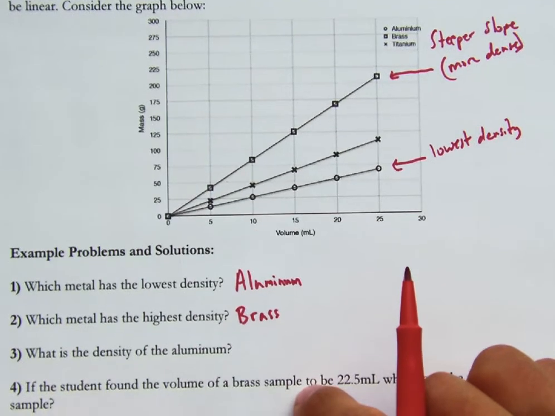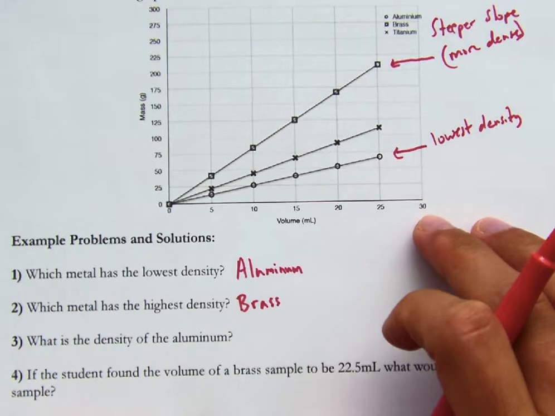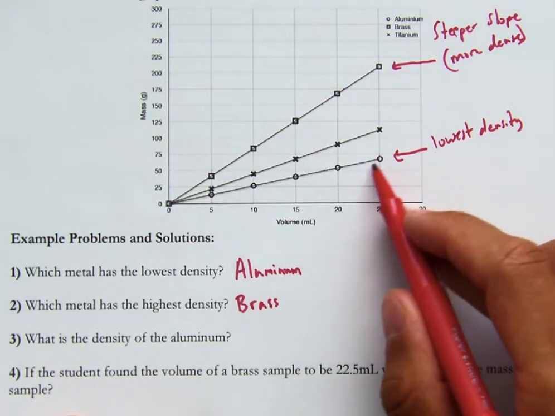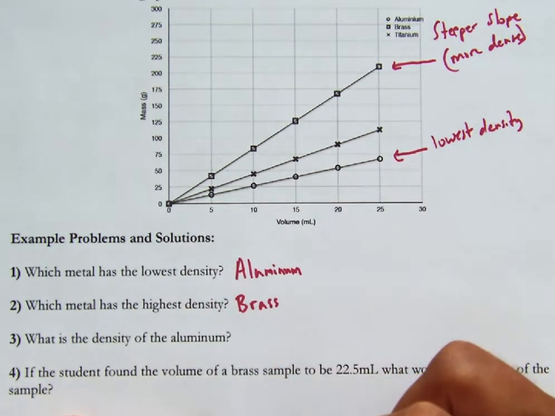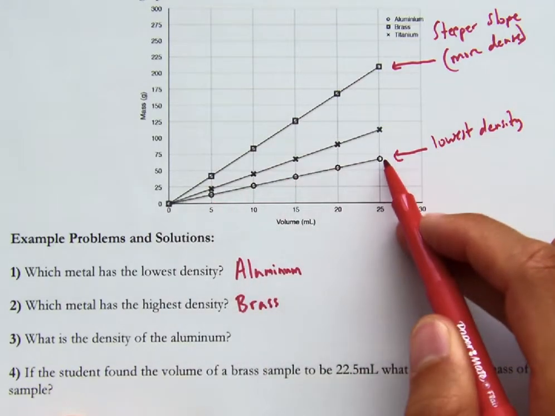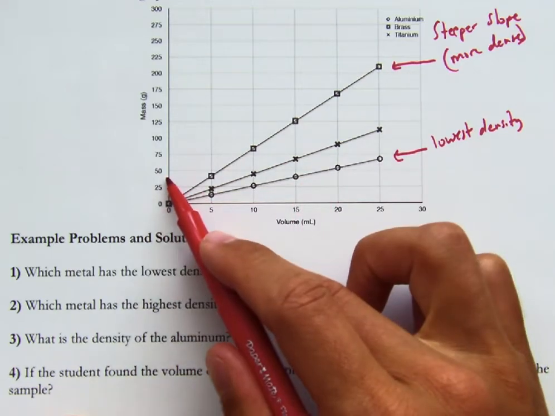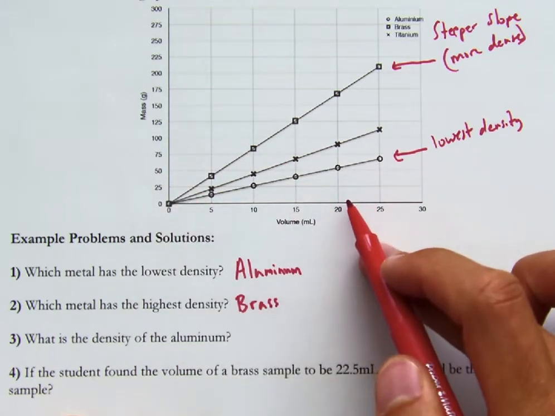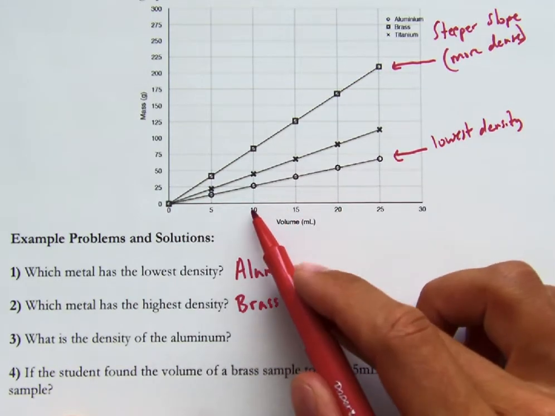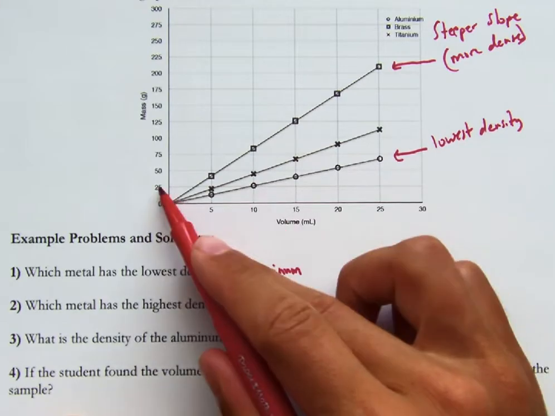The next question: what is the density of aluminum? Aluminum is the one with the circle. To find density, it's mass divided by volume. So you can take any point on this line to find the density, and just take the mass divided by the volume. It's helpful to pick a point that's close to some lines. Like this is 10, and this is just above the dotted line here.